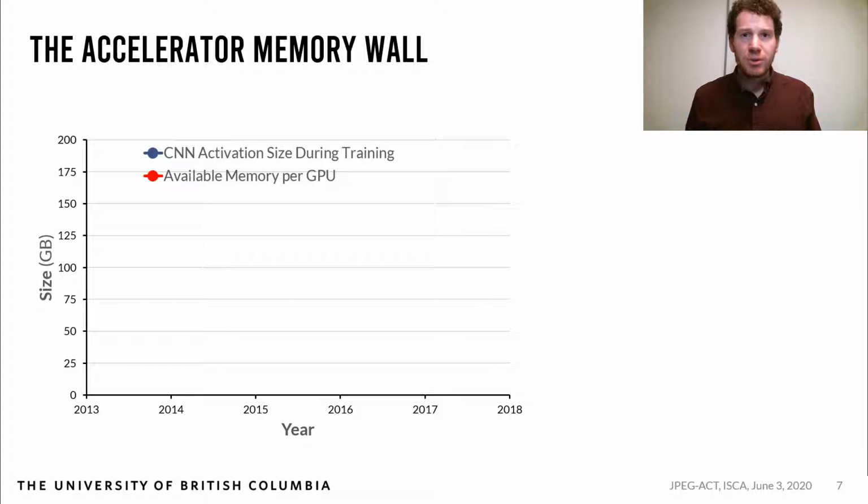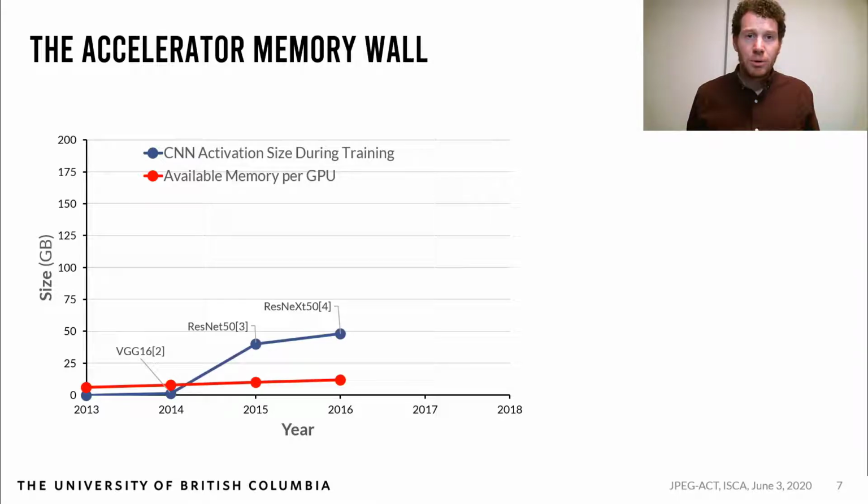Training CNNs with typical techniques requires the storage of a large number of activations. Let's look at how CNN activation size during training has compared to the available memory on graphics processors, or GPUs. Older networks had a very small activation footprint and easily fit onto a single GPU. Newer models were larger and focused on reducing compute, not memory requirements, so needed multiple GPUs to train. And the newest models require many GPUs to train.